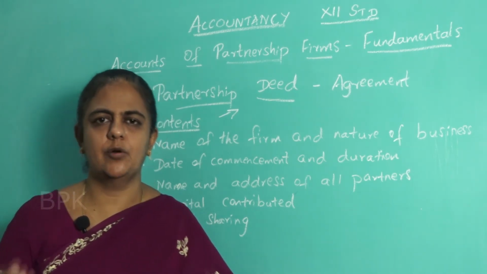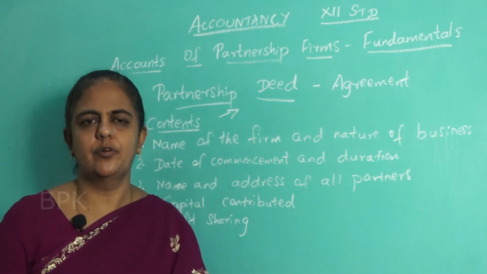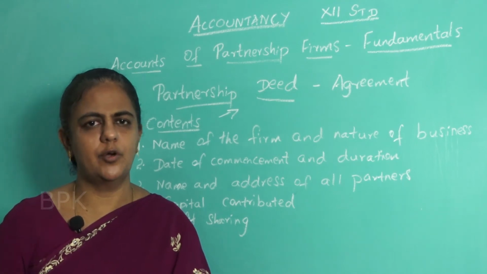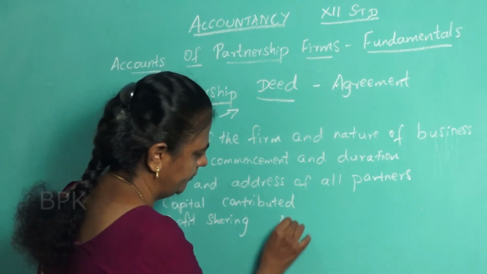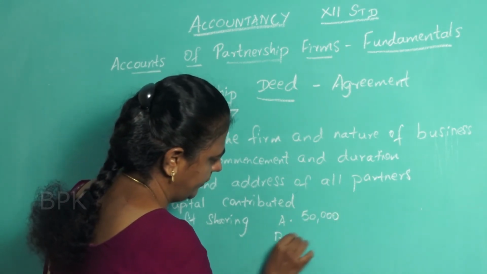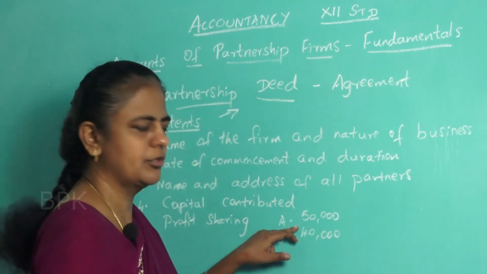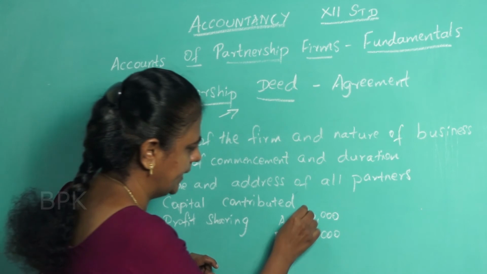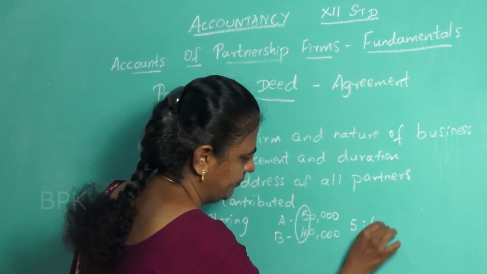Suppose A is contributing 50,000 and B is contributing 40,000. If you share the profit based on capital contribution, the ratio will be 5:4.